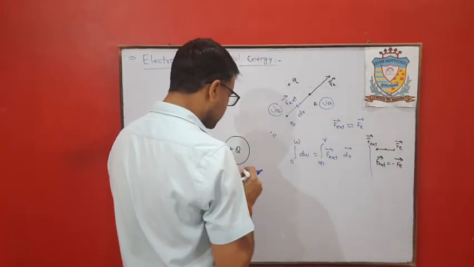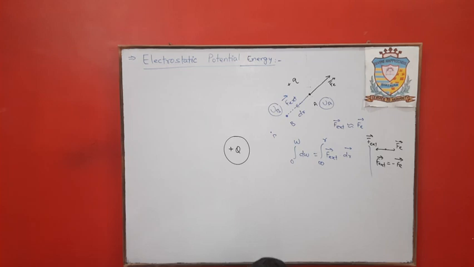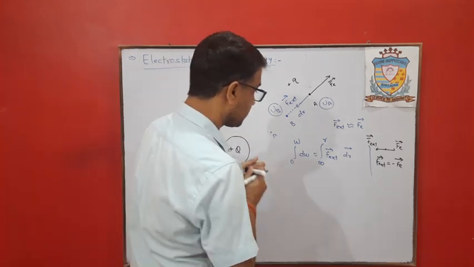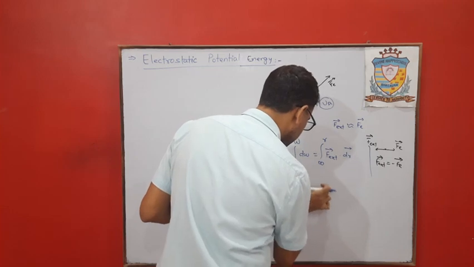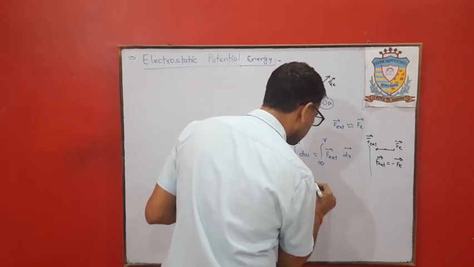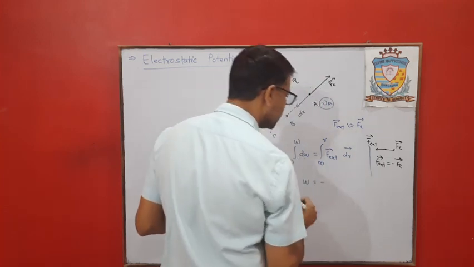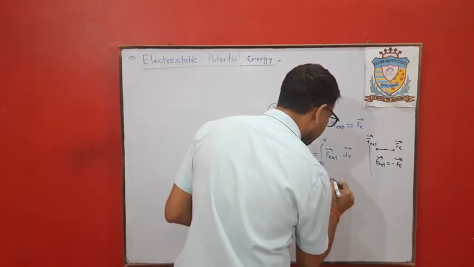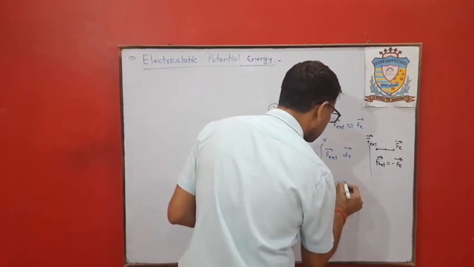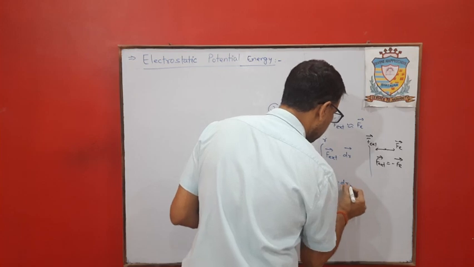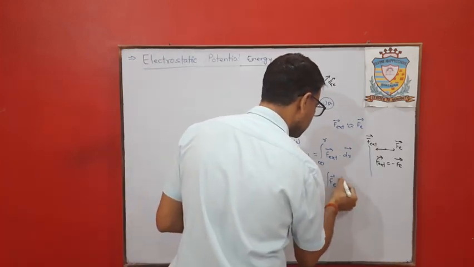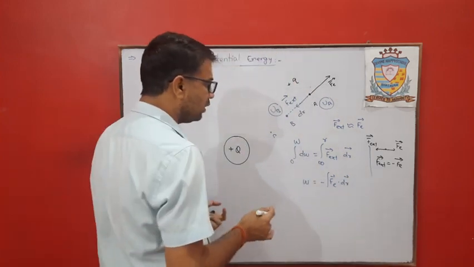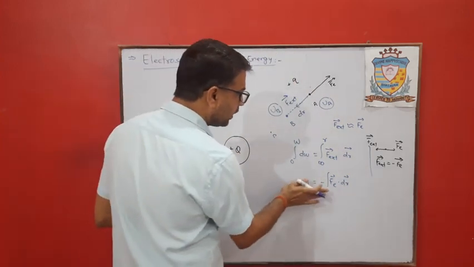So in that case here you can put, this will be the work done, which is equal to minus Fe into dr. Clear? So from here you can see this work done is negative.